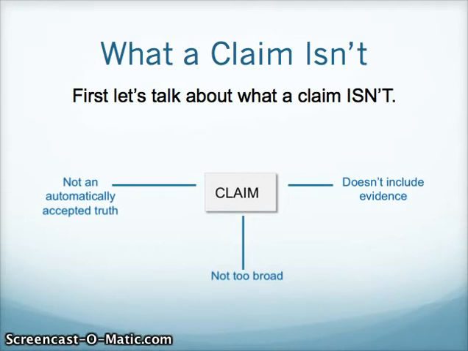And then finally, your claim should not be an automatically accepted truth. For instance, most middle schoolers are ages 11 to 14. Everyone knows that. Claims don't reveal their evidence. Your claim should be narrow enough that it can be proven with evidence, and your claim should be a statement that can be opposed, so it requires proving.